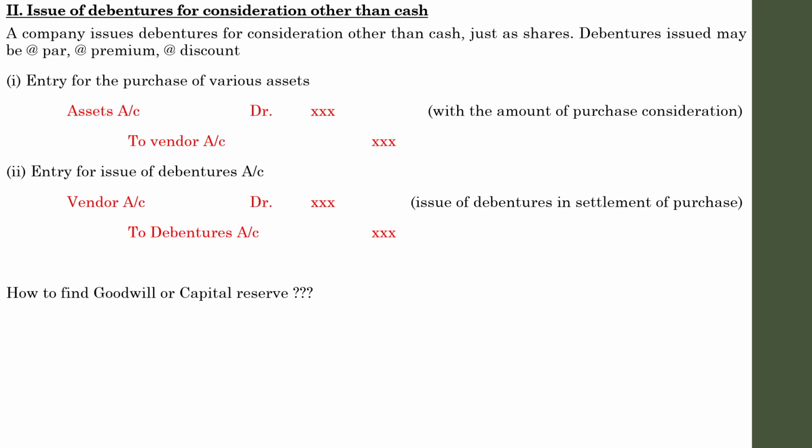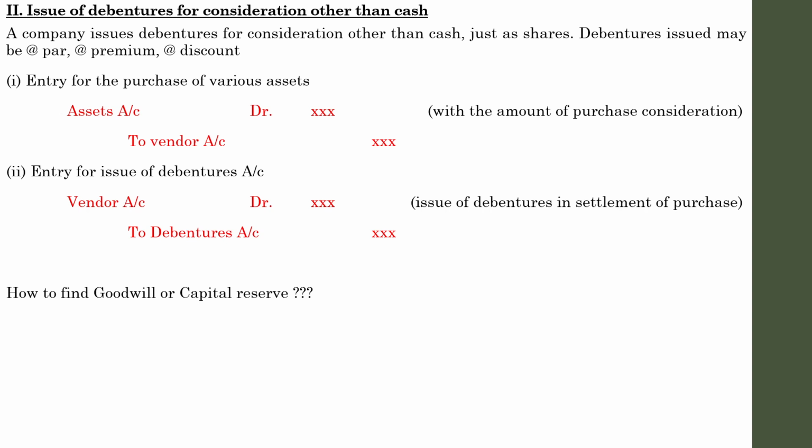Purchase consideration means whatever you are agreeing to pay for whatever you are going to buy from the other party. For example, for 7 lakhs you are going to buy the business of the other concern. But the value of the other concern may be 7 lakhs, or 6,50,000, or 7,50,000. That depends upon the value of the assets and liabilities. Usually the value of the entire business is based on the difference between the assets and liabilities of that concern.